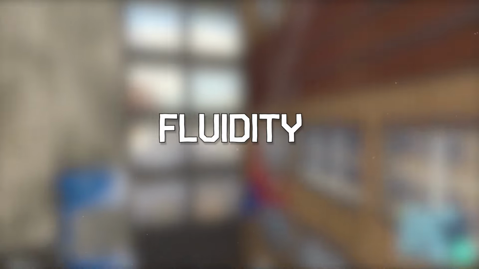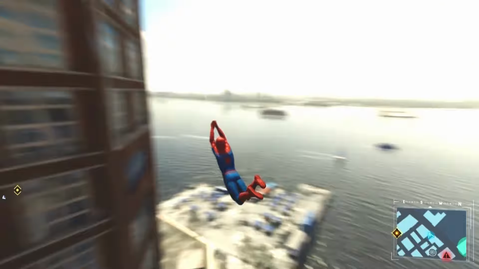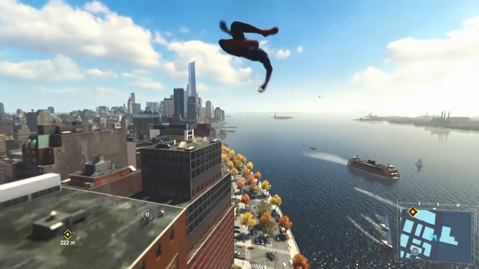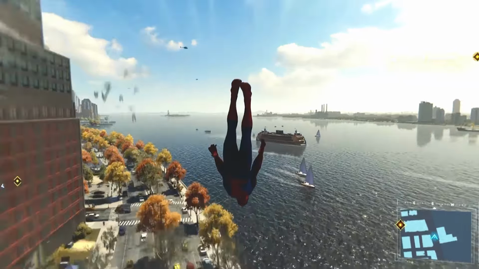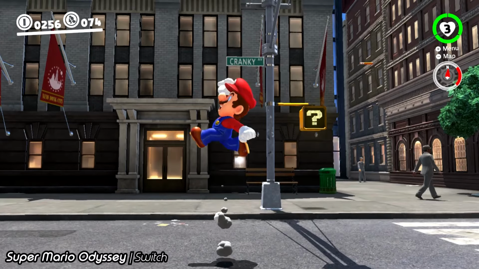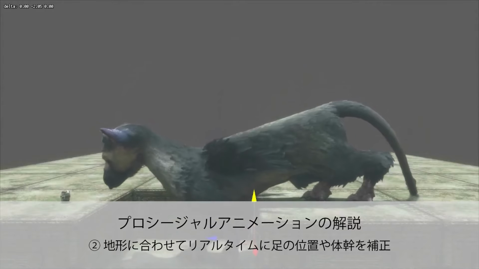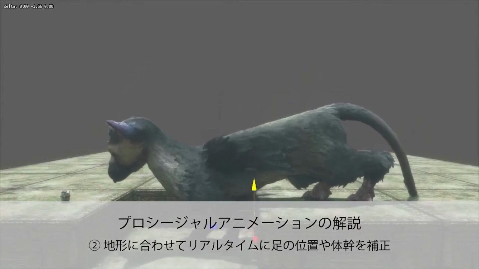Next, it's fluidity. Fluidity, which I've touched upon briefly before, is how smoothly and coherently different actions blend together. It is the art of transition, removing and reducing as best you can, as Jonathan puts it, any unsightly movements between actions that might give away the magic. It's much easier to achieve this with programmable maths in a 3D rig than it is with separate sprite animations in a 2D game. Going from idle to run, for example, could look like this, or it could look like this.